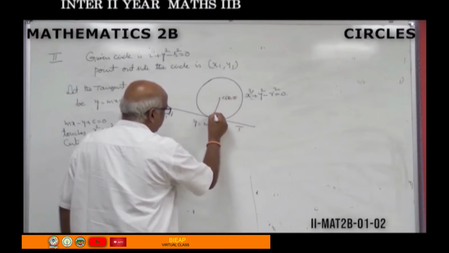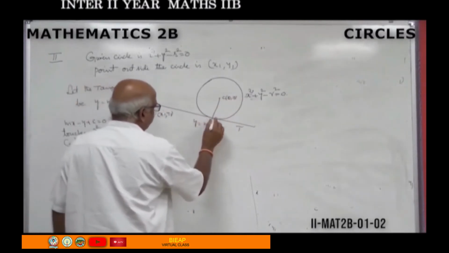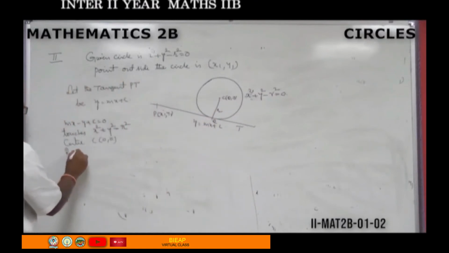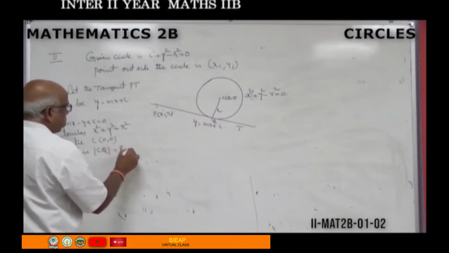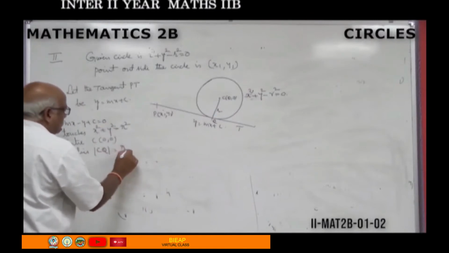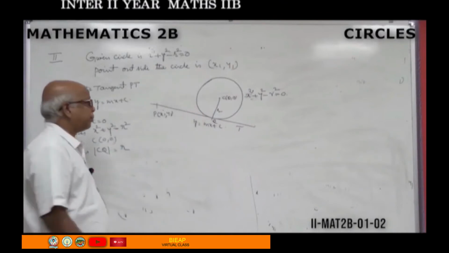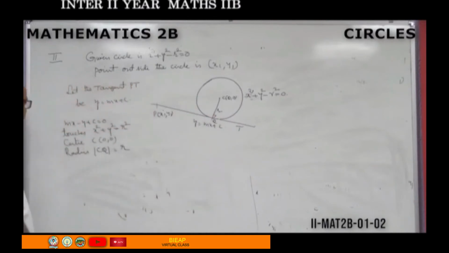What is the radius of the circle? CP, let us name it, or CQ. Radius CQ equal to small r. If the line touches the circle, there is a rule: the perpendicular distance from the center equals the radius.